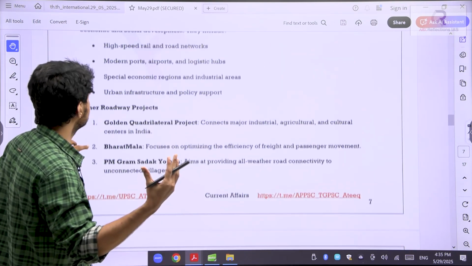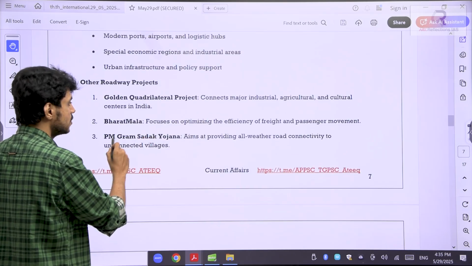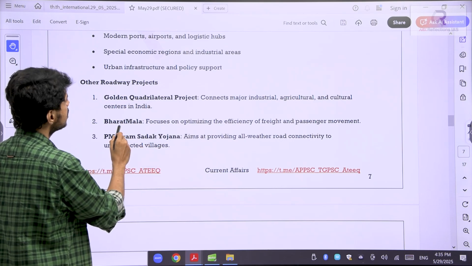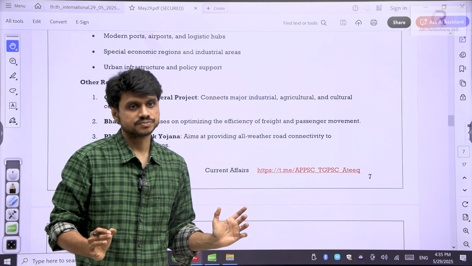Now, how are we generating? What kind of road models do we have? You have the Golden Quadrilateral, Bharatmala, Pradhan Mantri Gram Sadak Yojana. This is for the rural roads. Bharatmala is basically covering your border areas.